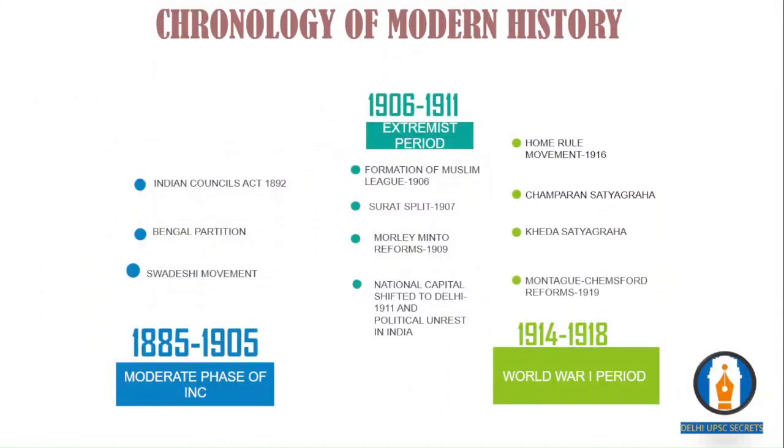Next to the Kheda Satyagraha, to calm down the Indian people, because the British were not ready to give self-governance, they come up with something called the Government of India Act 1919, which is also called the Montagu-Chelmsford reforms. This is a tactic to make people believe that the British do care. As I told you, whenever there was an issue, they came up with an act to cool down Indians.